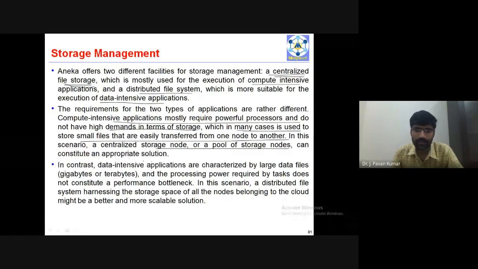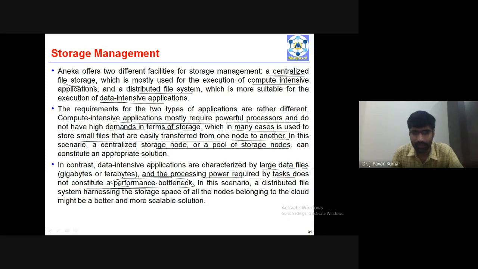In contrast, data-intensive applications are characterized by large data files, gigabytes or terabytes, and the processing power required by the task does not constitute a performance bottleneck. Even though the processing power required is limited, it will not affect performance.